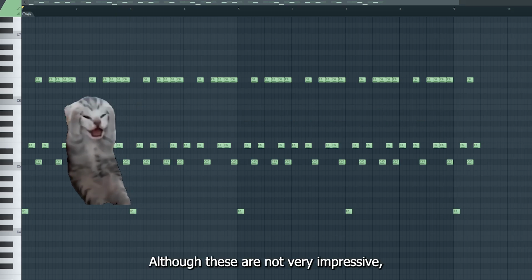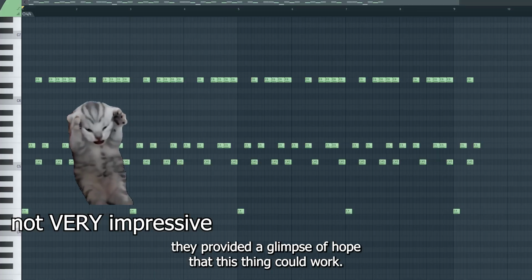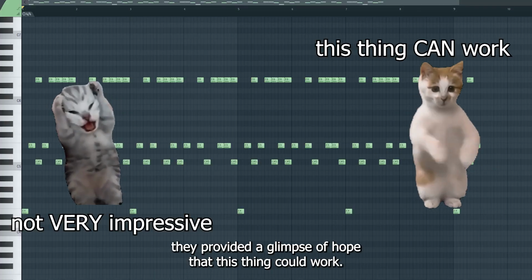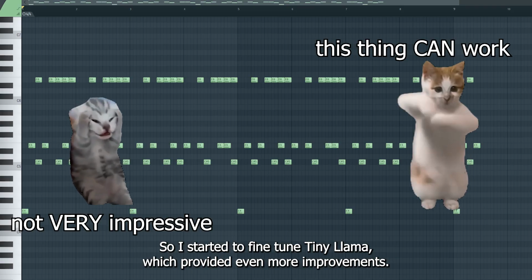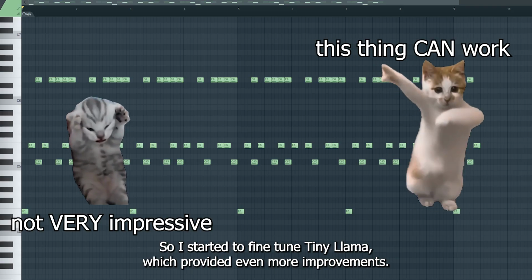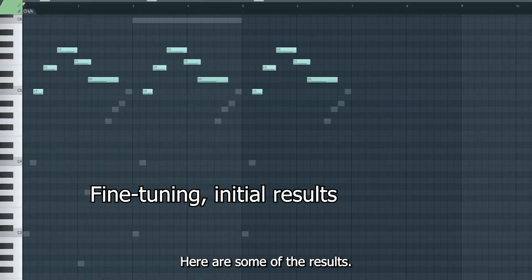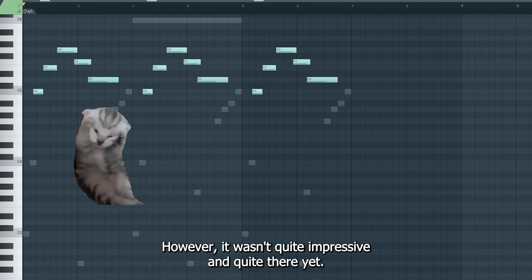Although these are not very impressive, they provided a glimpse of hope that this thing could work. So I started to fine-tune TinyLlama, which provided even more improvements. Here are some of the results. However, it wasn't quite impressive and quite there yet.